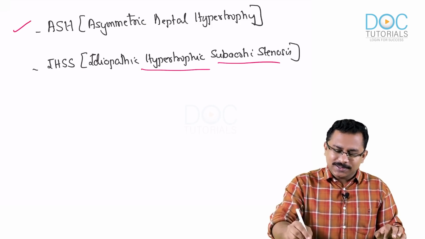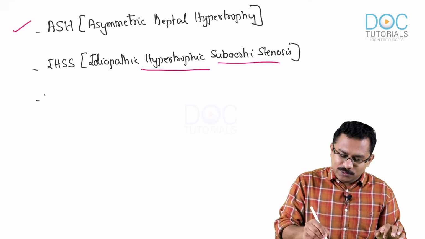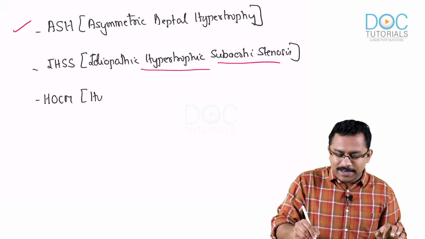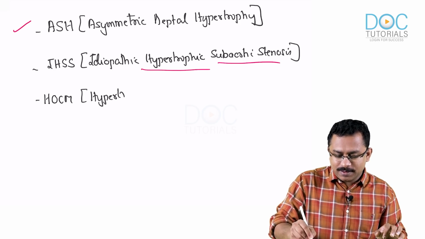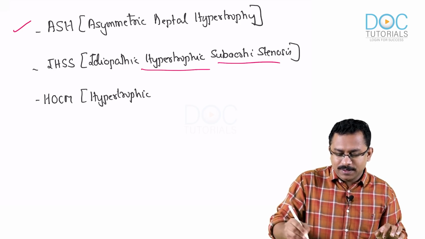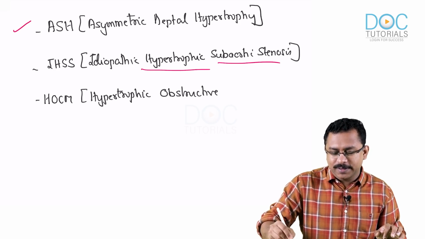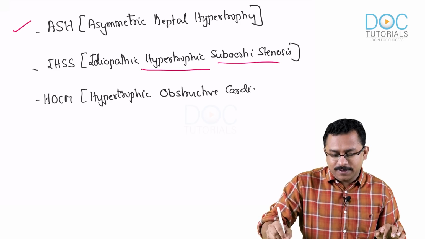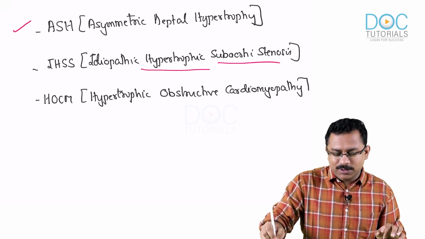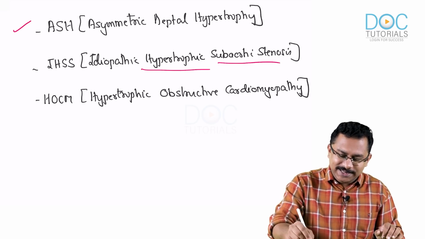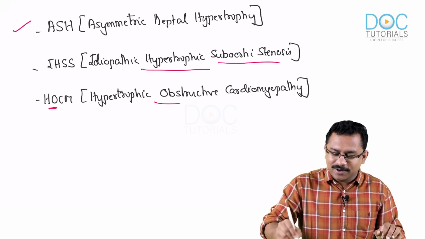And another term that was previously used was HOCM, which stands for hypertrophic obstructive cardiomyopathy. Hypertrophic obstructive cardiomyopathy. That was another term that was used. But now this term obstructive is taken off. Okay, the O is taken off.